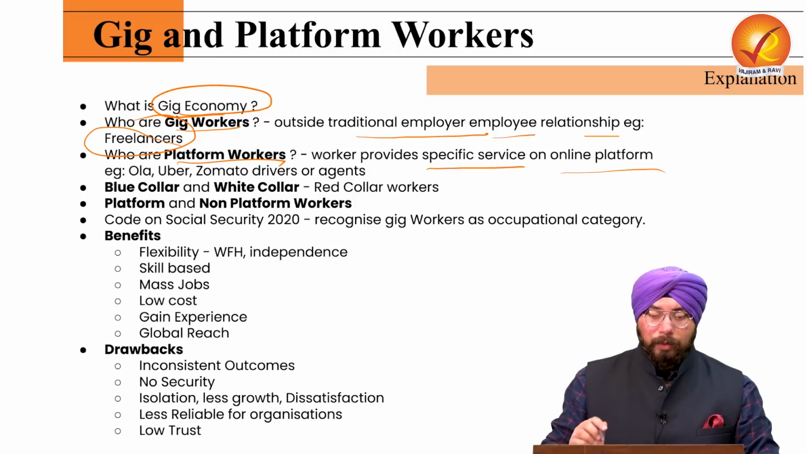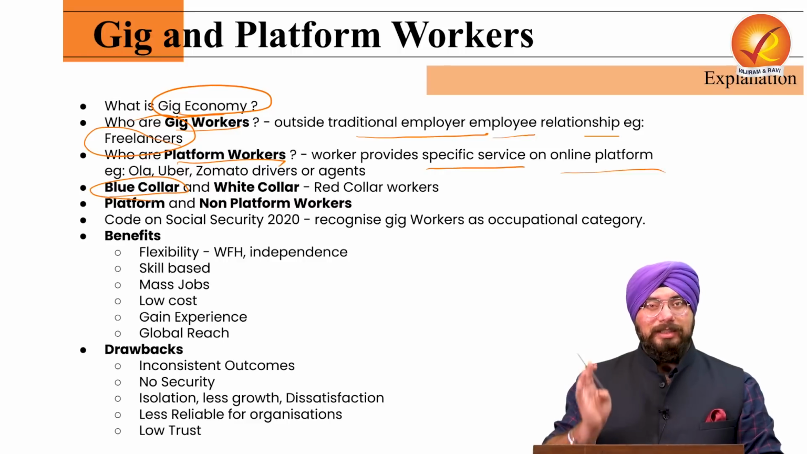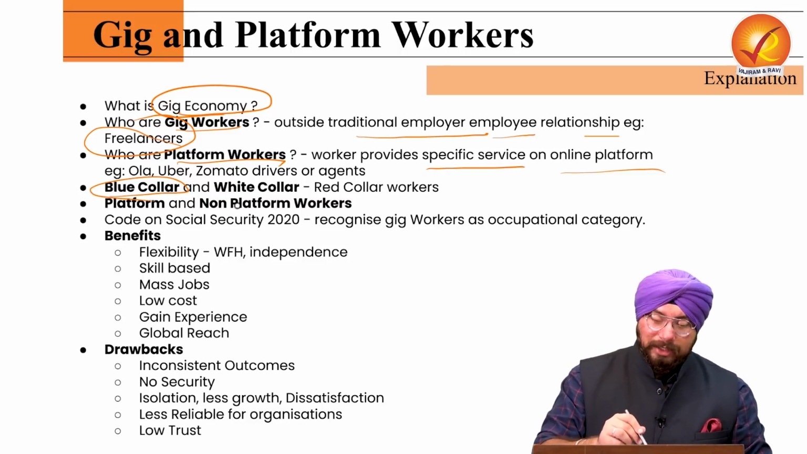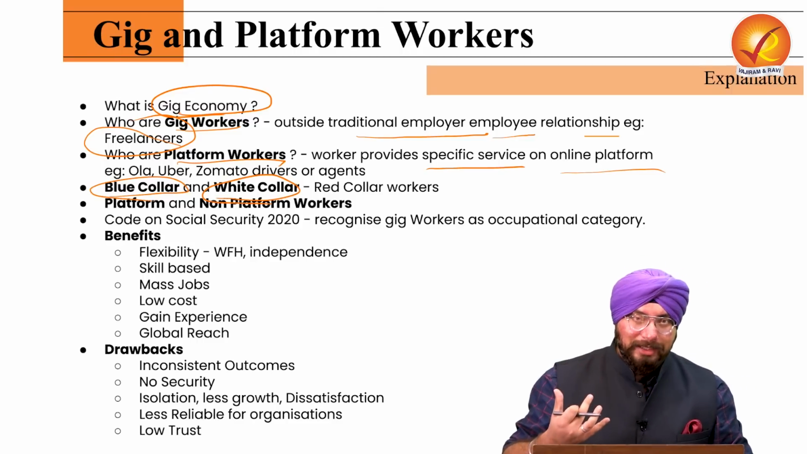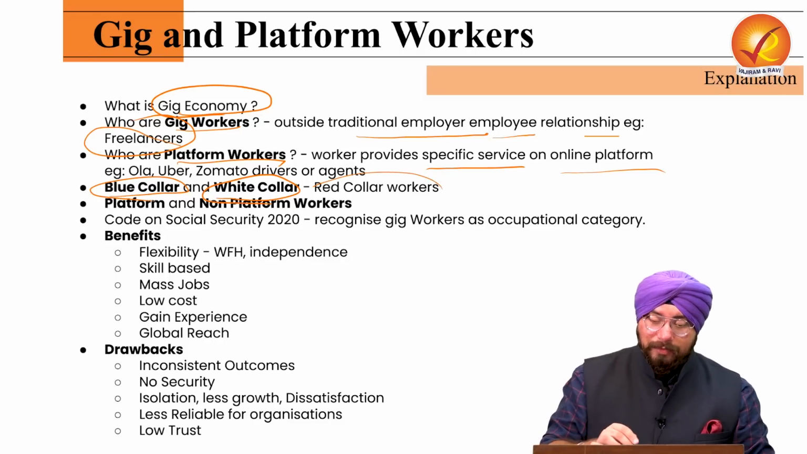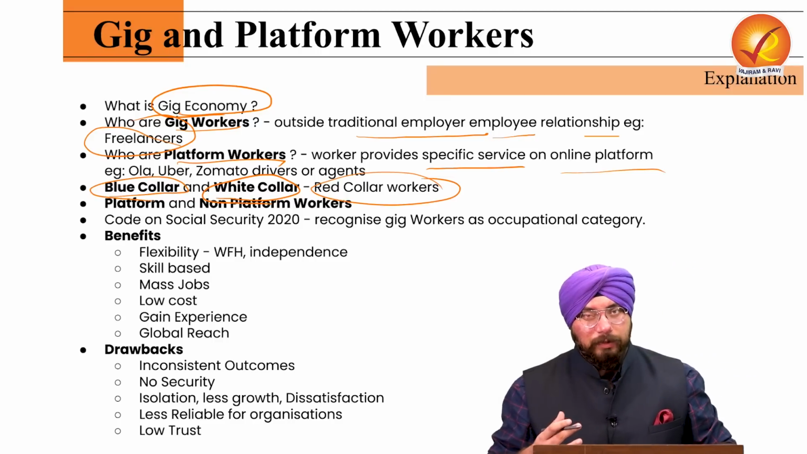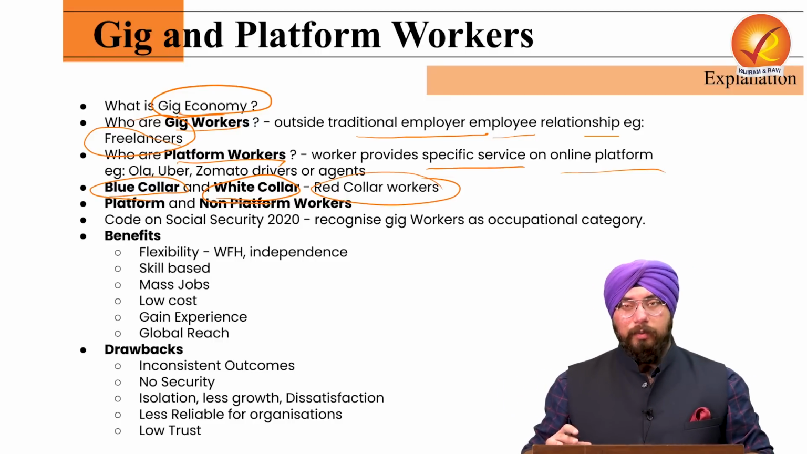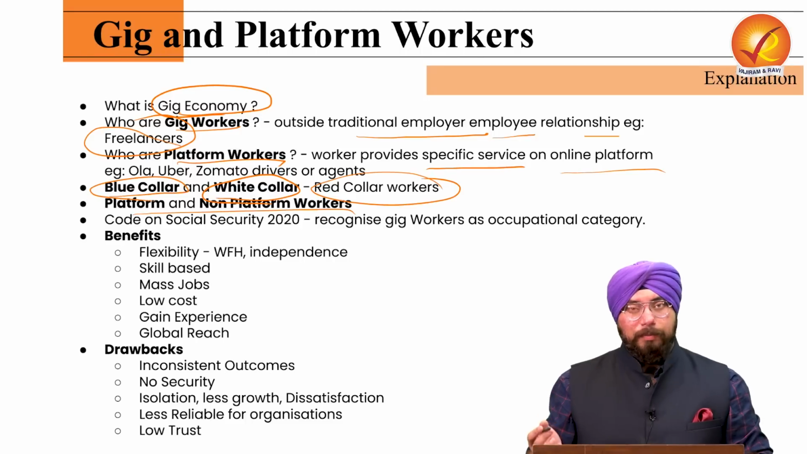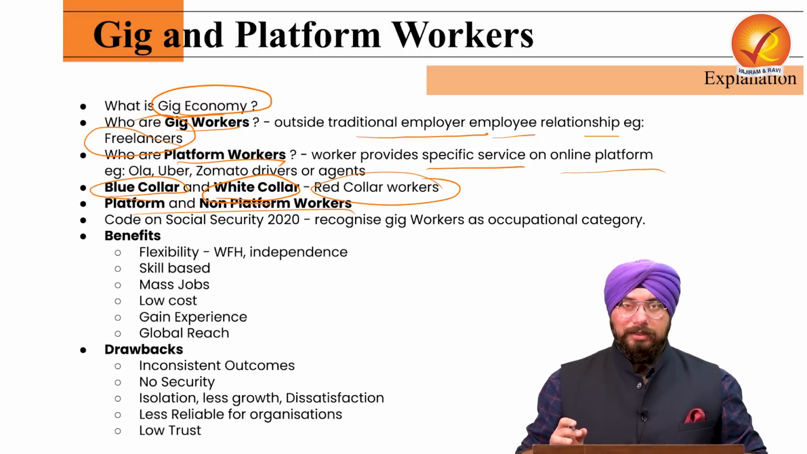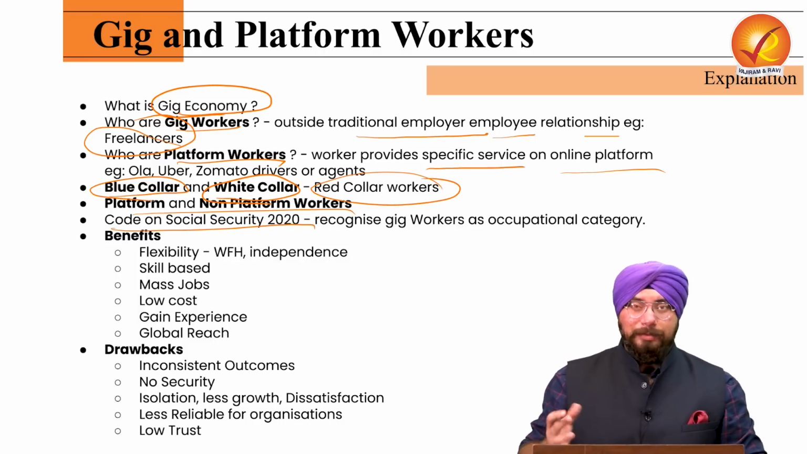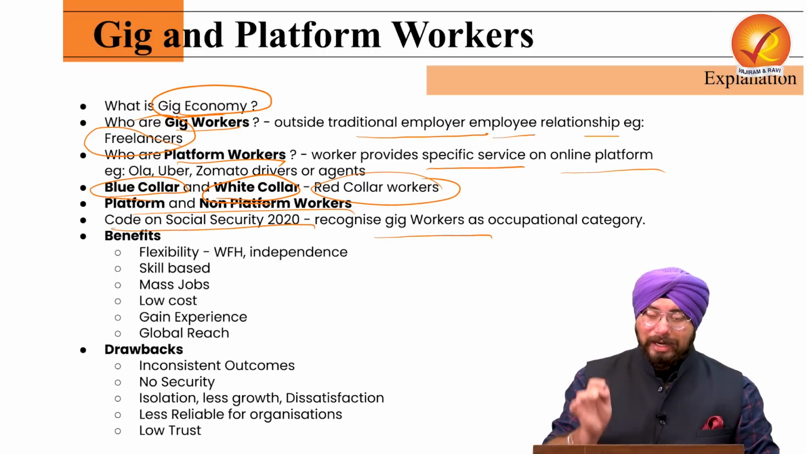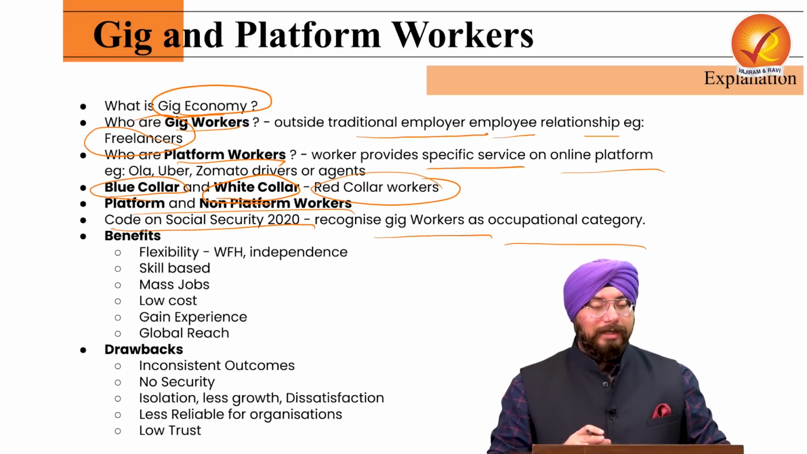Now, there are 3 categories of workers. One is blue-collar workers, who are basically doing physical work, that is, the laborers. Second is white-collar workers, who are doing work related to the mind, for example, teachers. Then there is the red-collar worker. Government employees or government workers are usually called red-collar workers. And the difference between platform and non-platform workers we have already discussed. Now, there is also a code, the Code on Social Security 2020, which has been initiated by the central government to recognize gig and platform workers and to categorize them as an occupational category.